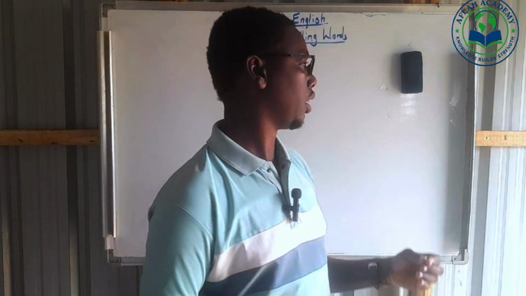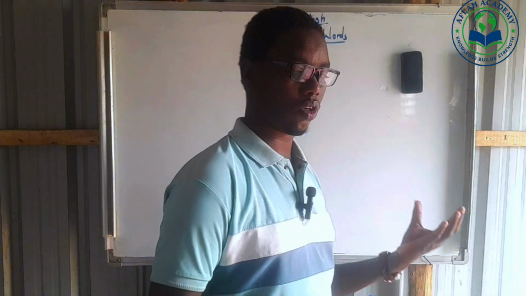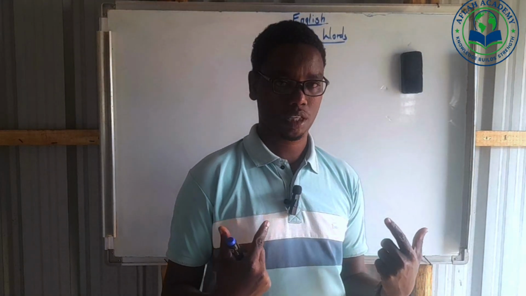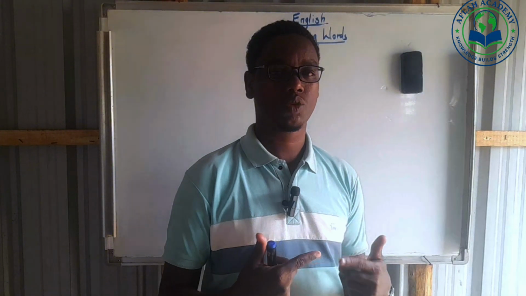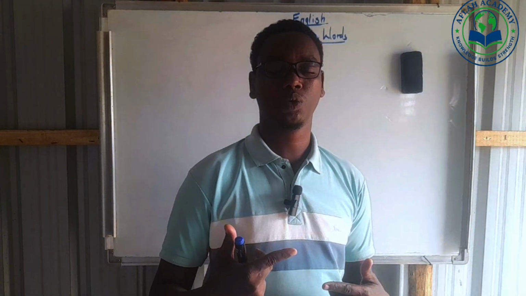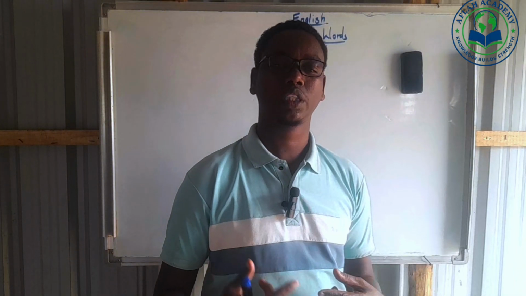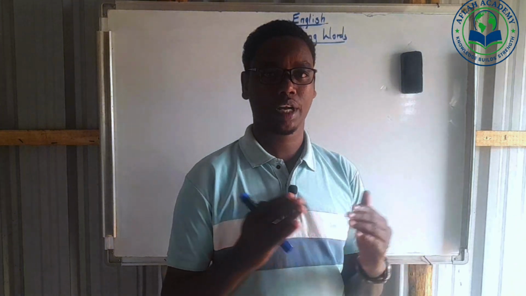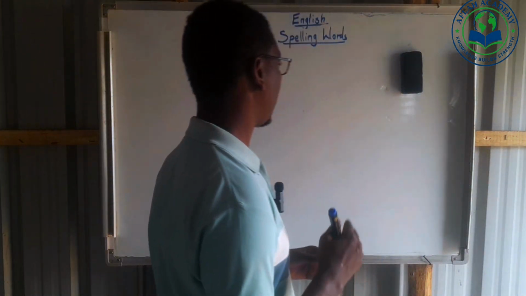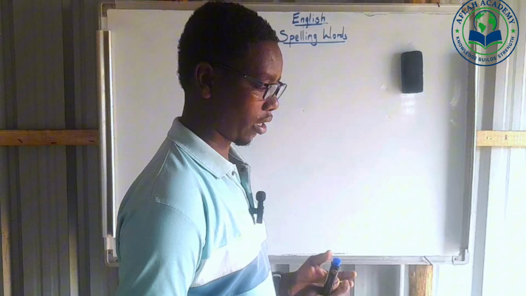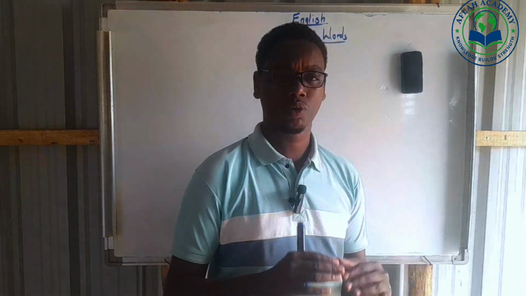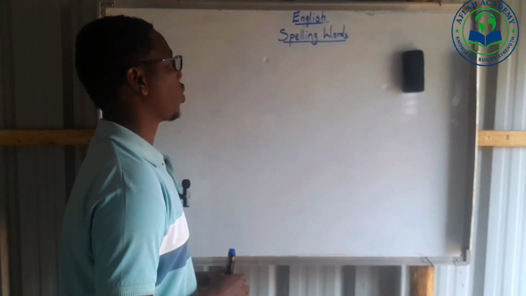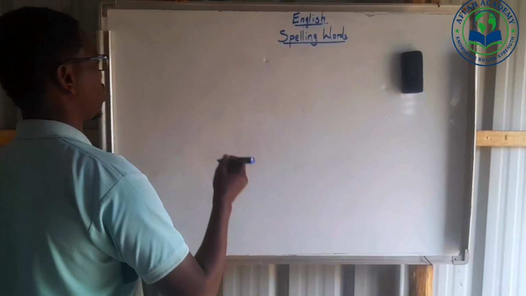In the previous lesson we have seen that there are long sounds and short sounds. Sometimes a word can have a long sound, sometimes a short sound. So we need to identify whether this word has a long sound or a short sound in the combination of the vowel sounds. So today let's see some words that we are going to spell here.